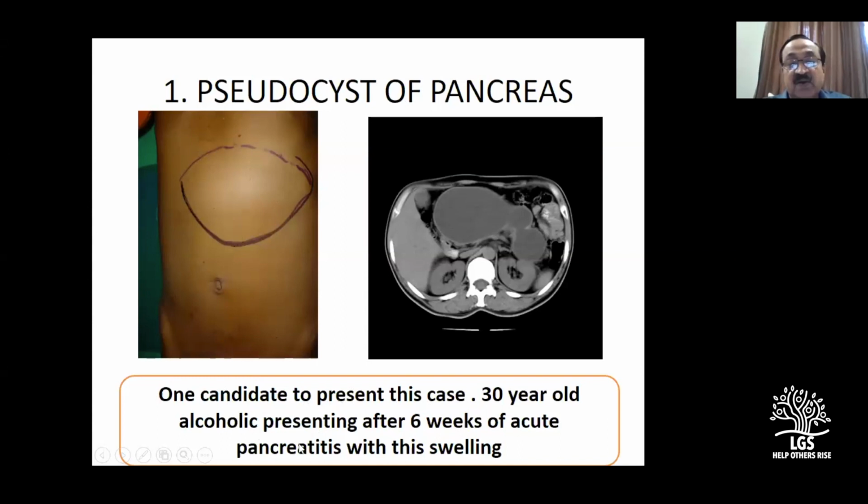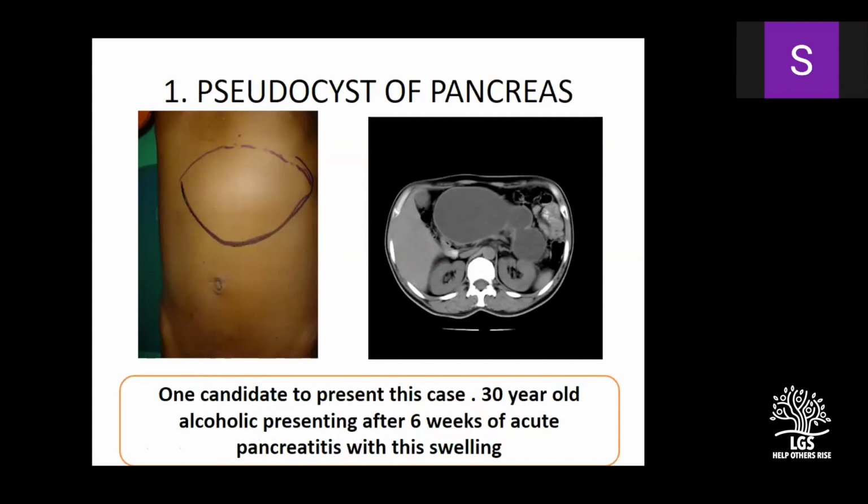A 30-year-old male alcoholic presenting after 6 weeks of acute pancreatitis. History I have already given to you, with this swelling. With this swelling, can somebody give me the 10 important findings on inspection, please? There is fullness in the epigastrium, right hypochondrium, left hypochondrium, and umbilical region, sir.